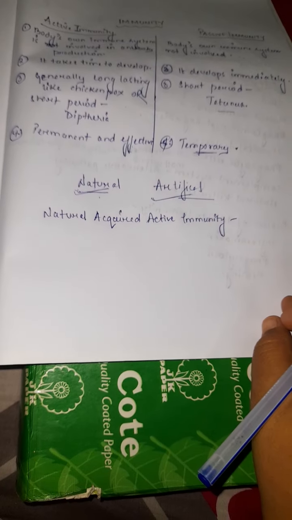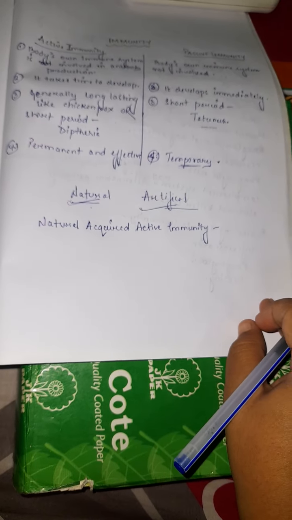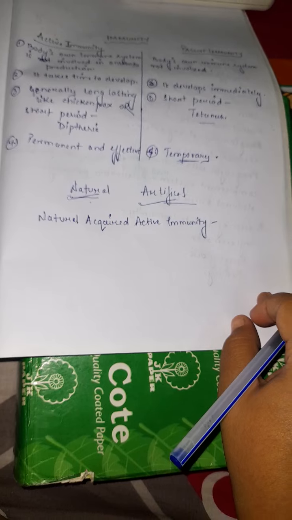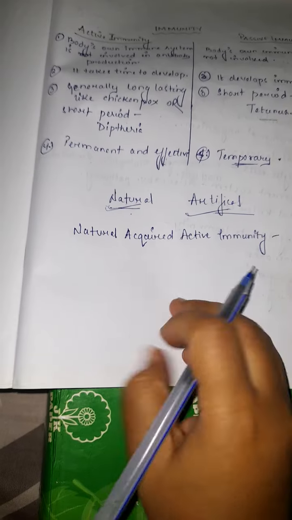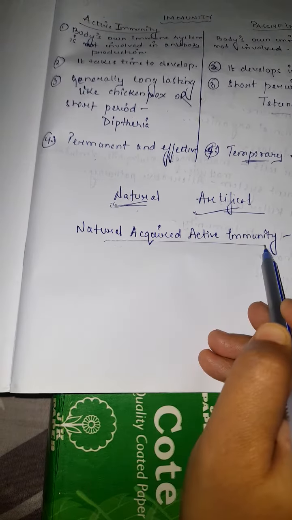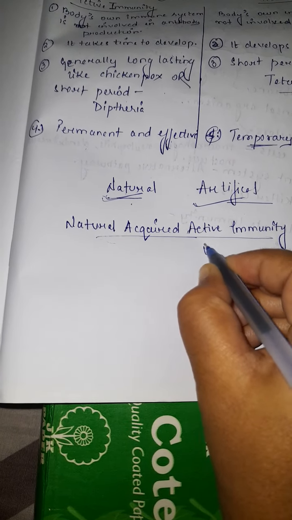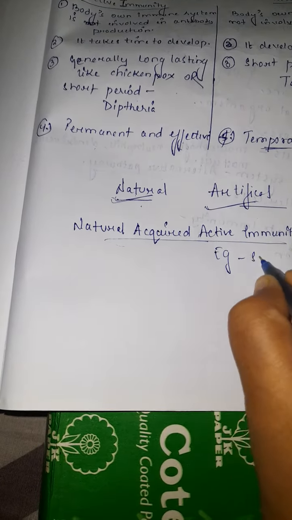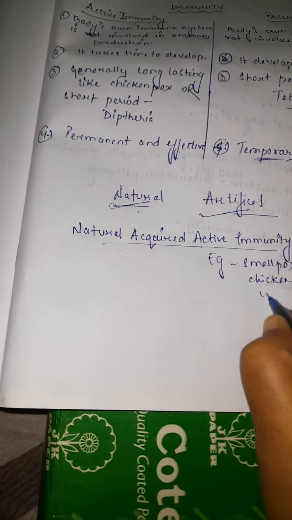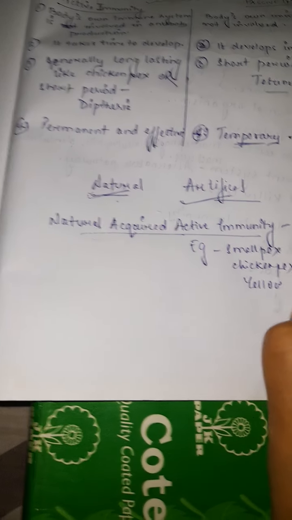We do not get injected with the antigen. Naturally we get exposed to the antigen. So this type of immunity is naturally acquired active immunity. Examples can be smallpox, chickenpox, yellow fever.